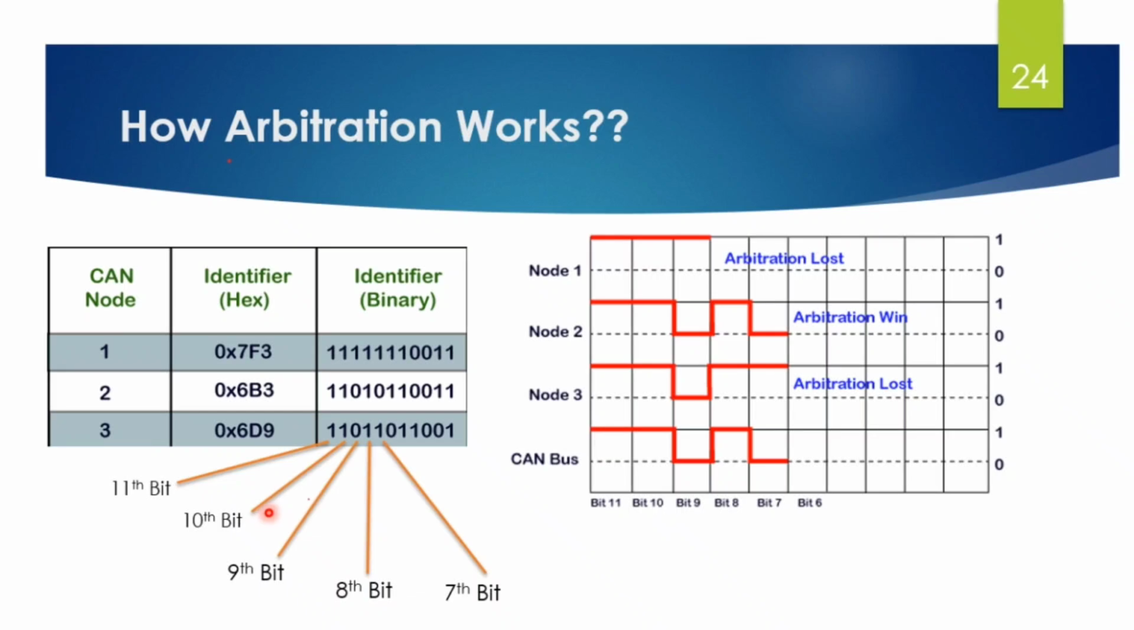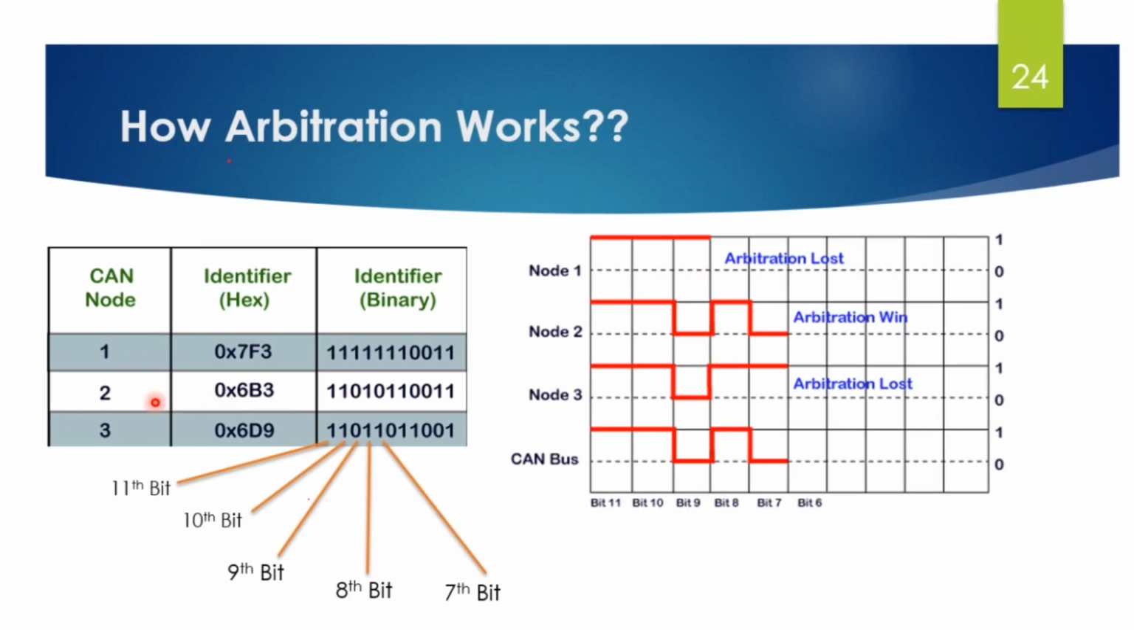Now the 10th bit, same 1 1 1, all are 1, so the bus will also remain recessive. Till here you understood. Now if you see the 9th bit, node 1 has a recessive bit, while node 2 and node 3 have a dominant bit, that is 0 0. So the bus will remain dominant. In this case, node 1 has lost the arbitration, so it stops sending bits.